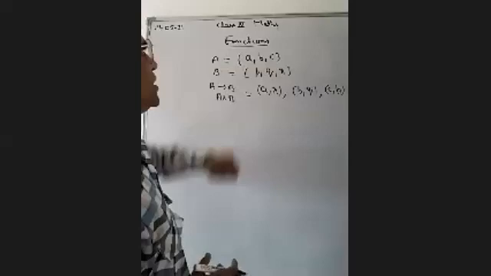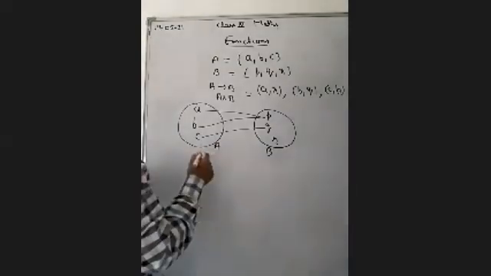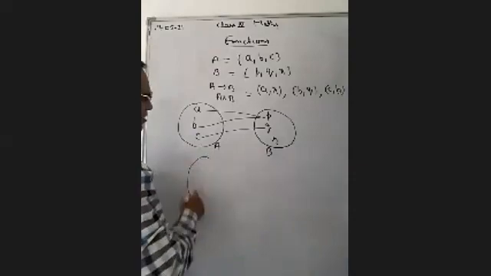Every element of set A should be associated to unique element of set B. ठीक है।